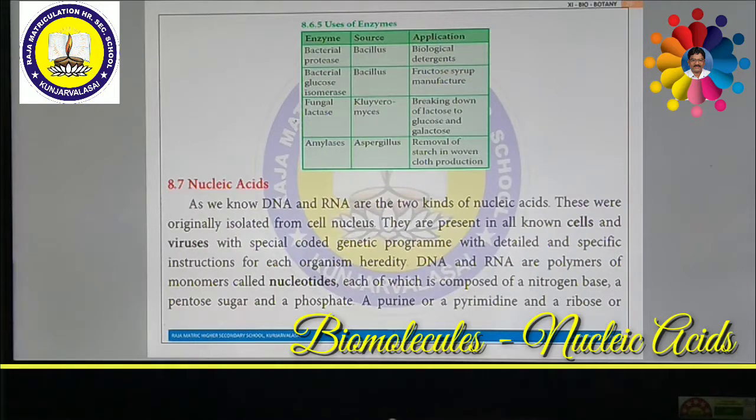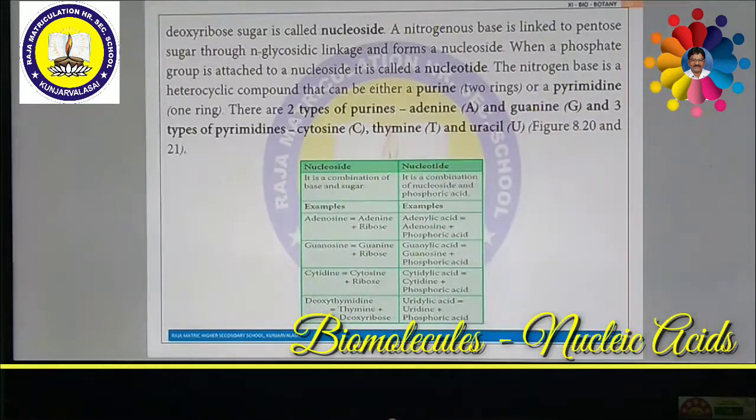Now we are going to discuss the formation of nucleotide and polynucleotide. How the nucleotide is formed and how the polynucleotide is formed can be seen with the help of a table. Look at the table. Here is how the nucleoside is formed. As we discussed earlier, when a nitrogenous base, either purine or pyrimidine, reacts with a sugar, either ribose sugar or deoxyribose sugar, this is called a nucleoside. When the nucleoside reacts with a phosphate, this is called a nucleotide.